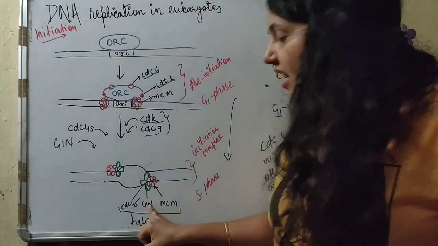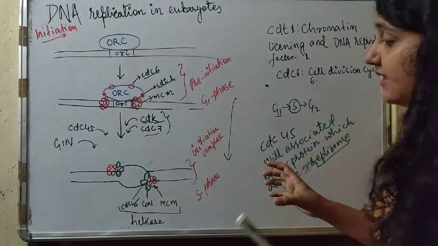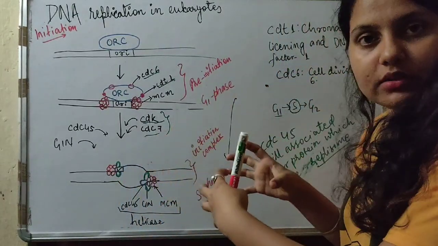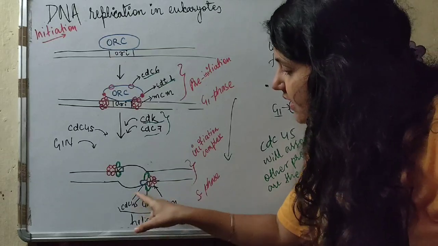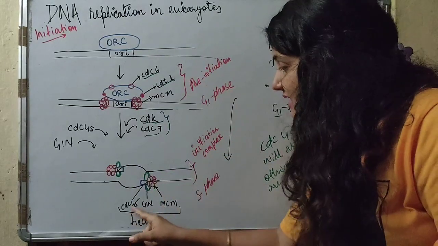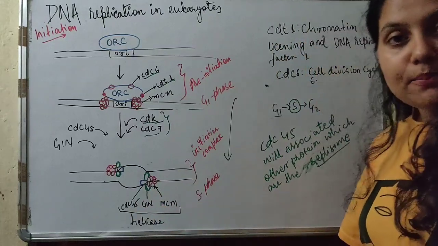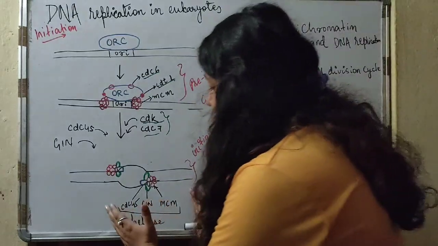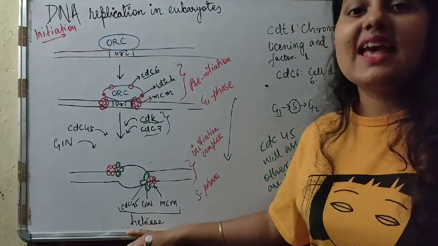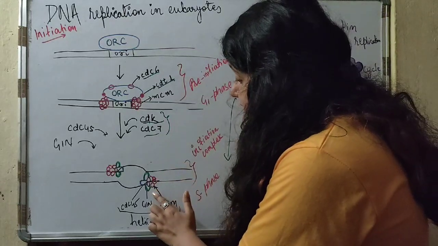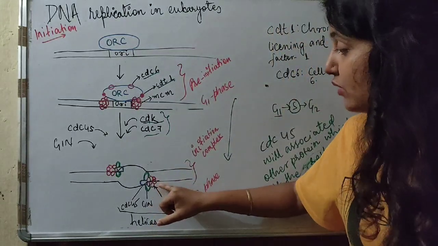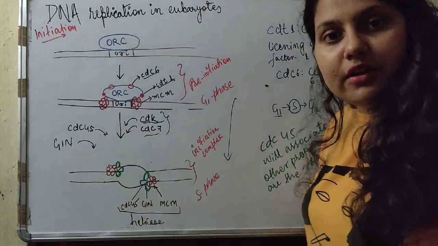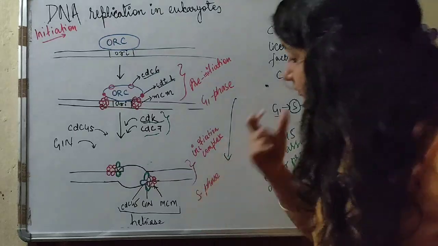Now another is GINS. GINS is helping for the MCM and CDC45 attachment. It is bringing the association of CDC45 and MCM protein. And then these three protein complex together will be known as helicase. But the major function will be played by MCM, because you can see it is in the first portion, which is beginning the unwinding of the DNA, right?